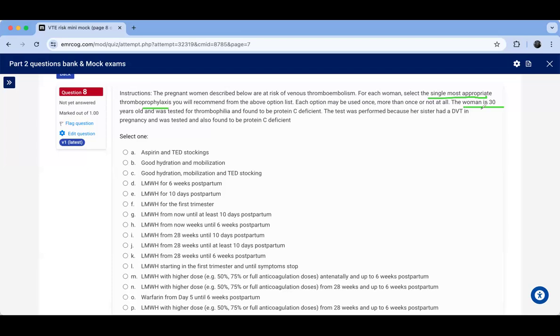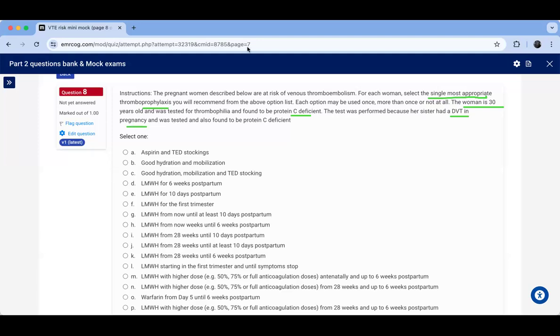The woman is 30 and she was tested for thrombophilia and found to have protein C deficiency. Okay, so do you remember what protein C deficiency is? Is it a low-risk thrombophilia or a high-risk thrombophilia? It was a high-risk thrombophilia with intermediate risk, with score 3. Yes, very well. You remember the table. The test was performed because her sister had a DVT in pregnancy. Okay, so she had a significant family history as well. Her sister also had protein C deficiency.